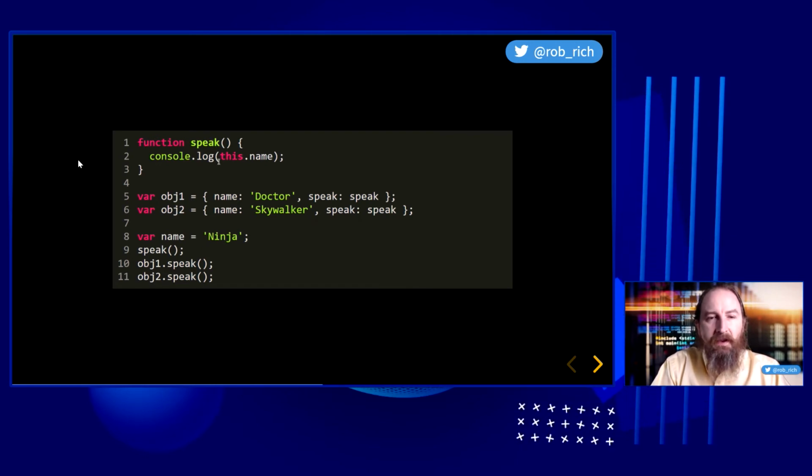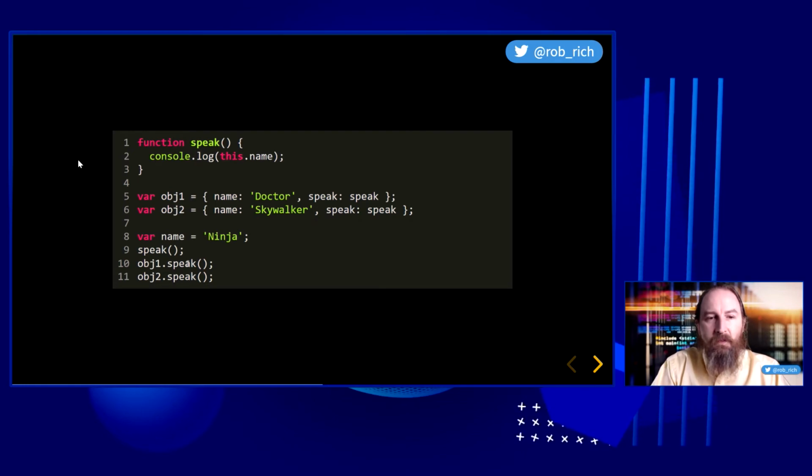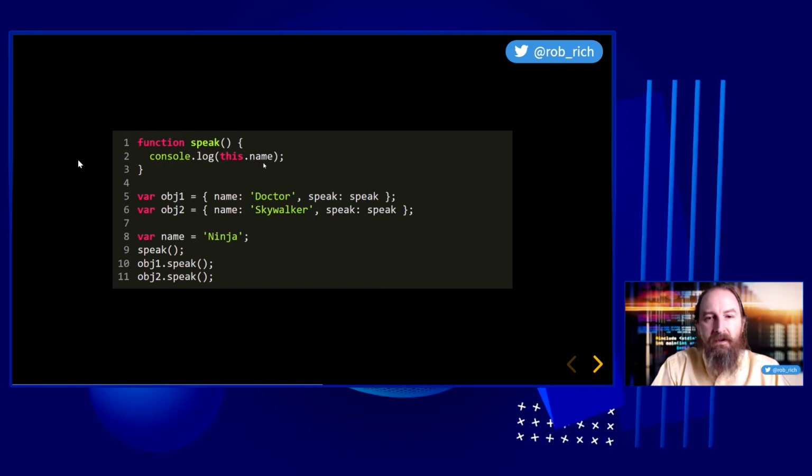So when I get inside here, what is this? What's the thing to the left of the dot right here? Well, it's the global object. So I get name here. So the first time I call speak right here, I'll get ninja. Now let's do obj1.speak. What's the thing to the left of the dot? It's obj1. So when I say obj1.speak, I get in here, and now it is doctor. Obj2.speak, I get Skywalker. Great. Ninja, Doctor, Skywalker.